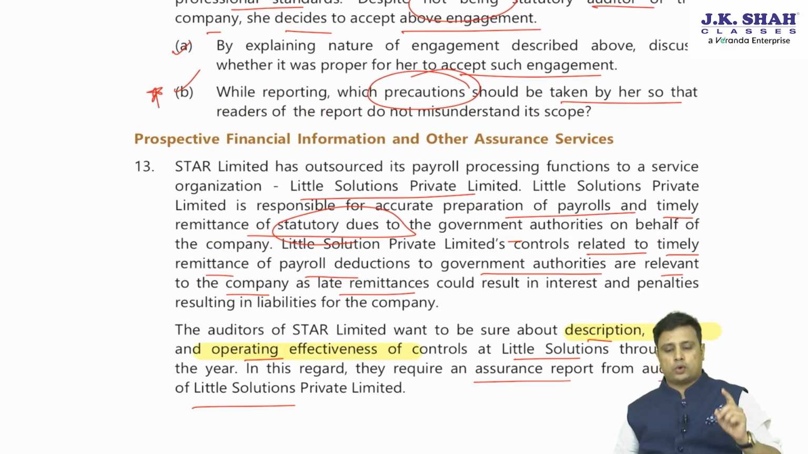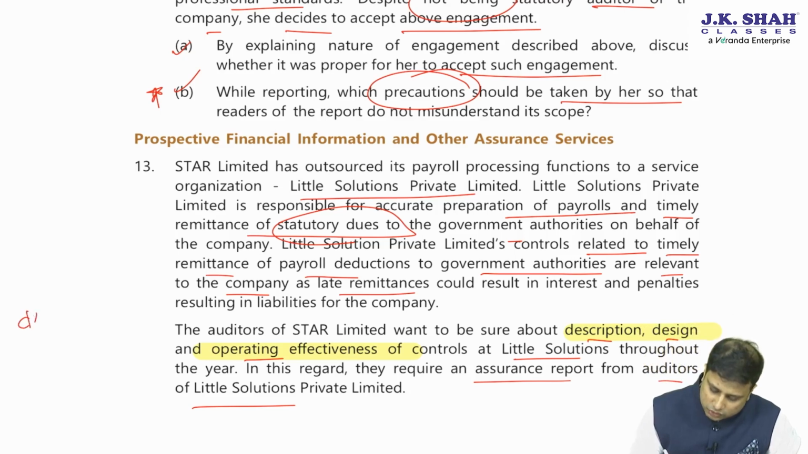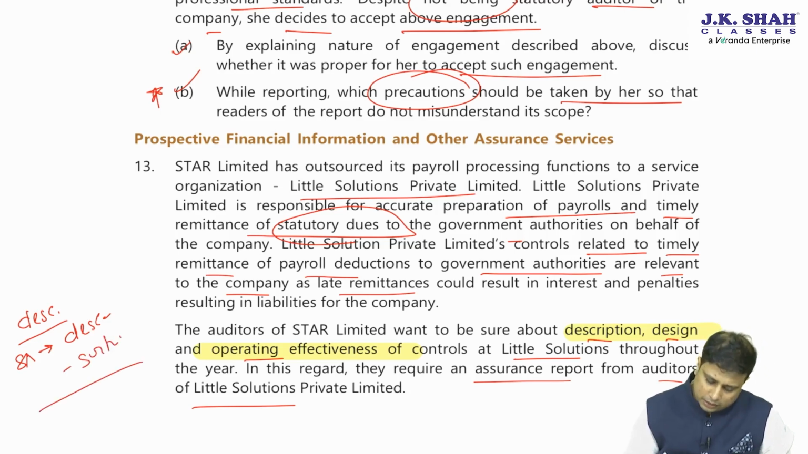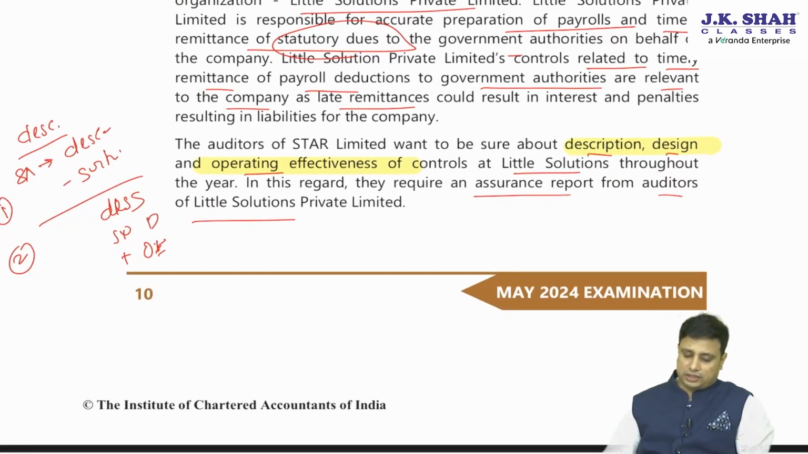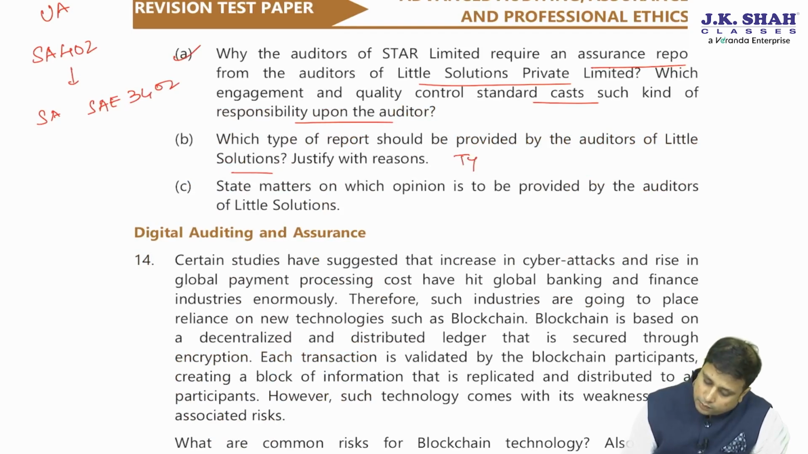So there are two types of report. Type 1 report gives the description. The service auditor will give us an opinion that the description is appropriate, they are suitably designed. However, in the type 2 report, they will say that the description is appropriate. They will also say that they are suitably designed, but plus they will say that the operating effectively. So if we want our opinion on the operating effectiveness, then in that case we should take which type of report? Type 2. State the matters on which opinion is to be provided by the auditors.